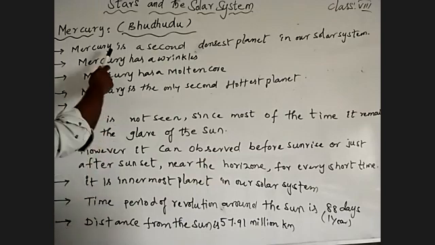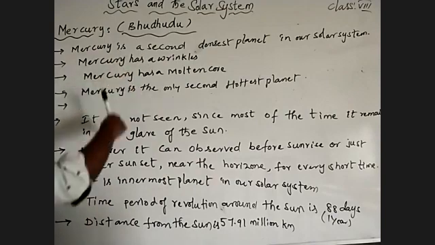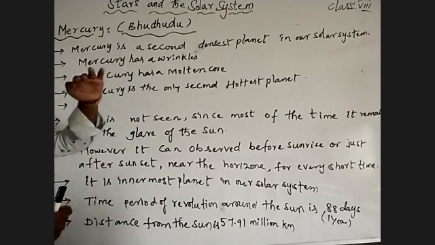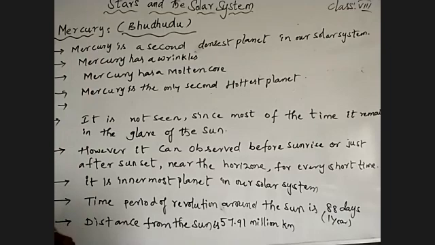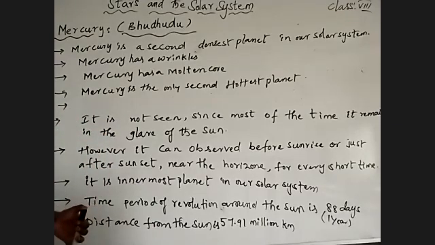Okay. Mercury is the second densest planet in the solar system, and it has a wrinkle, which appears as foldings on the surface of Mercury. And Mercury has a molten core, which means the core at the center is in a liquid state. Earth has a solid state of core.